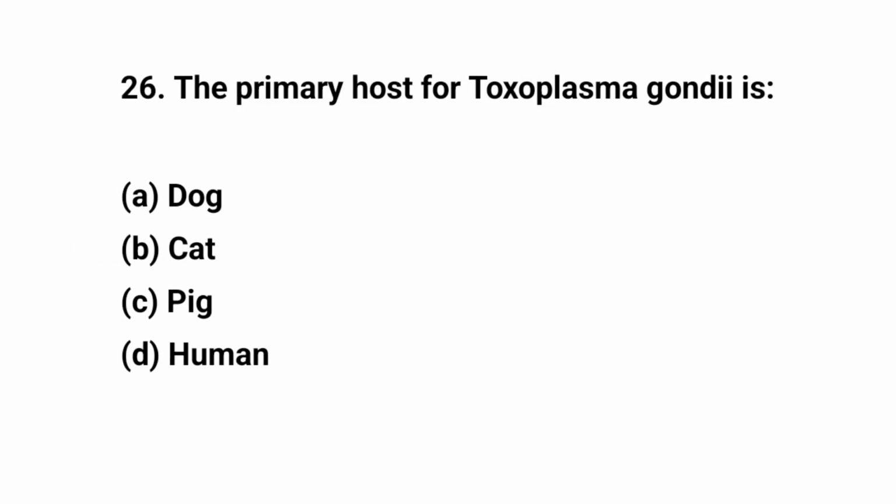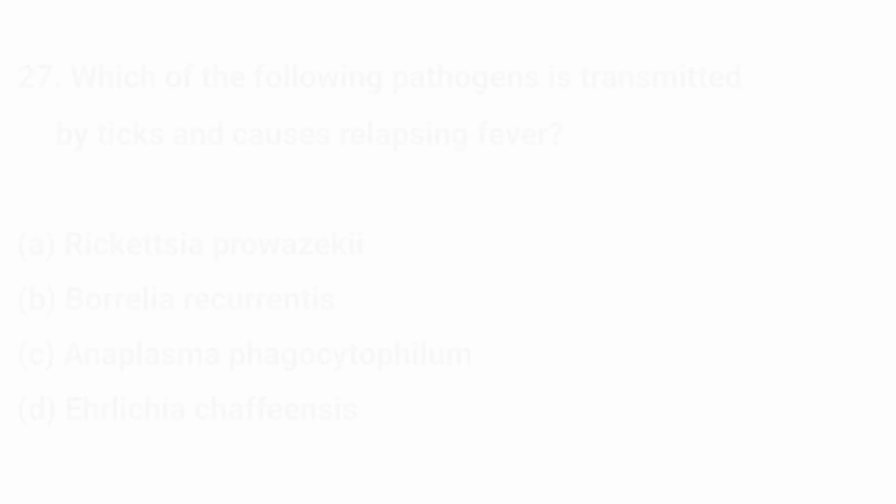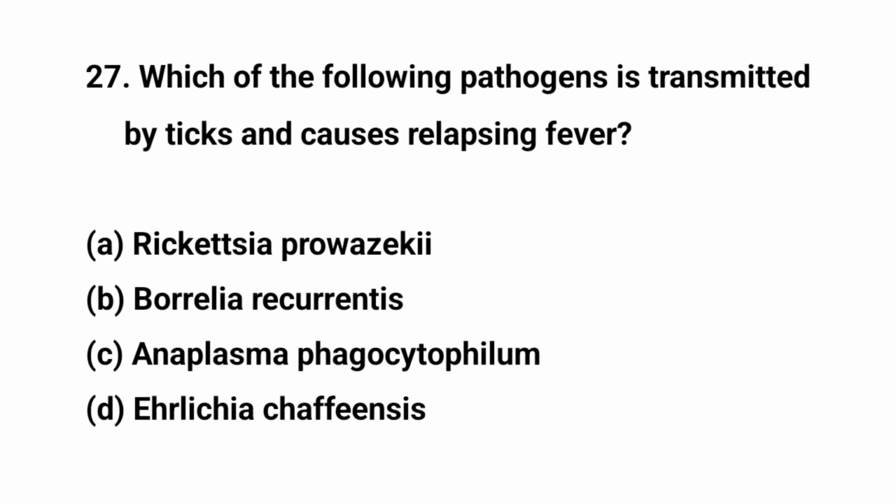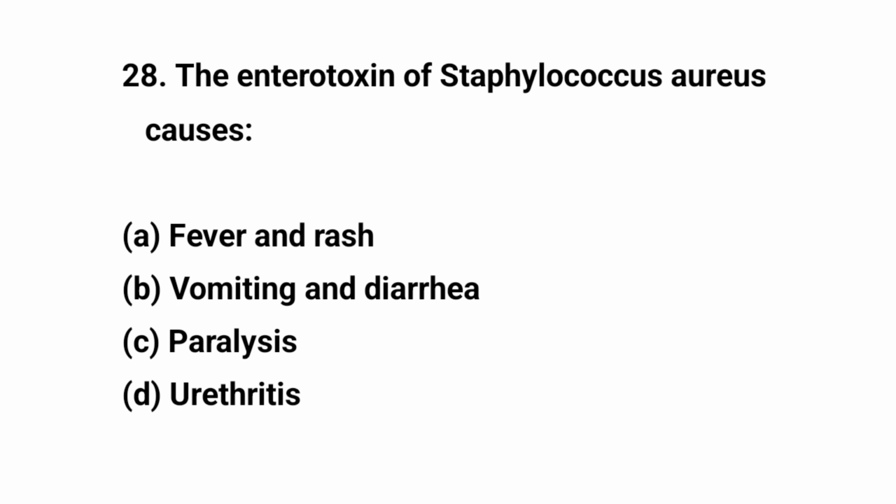Question number 26. The primary host for Toxoplasma gondii is? The right answer is B. Cat. Question number 27. Which of the following pathogens is transmitted by ticks and causes relapsing fever? The right answer is B. Borrelia recurrentis. Question number 28. The enterotoxin Staphylococcus aureus causes? The right answer is B. Vomiting and diarrhea.